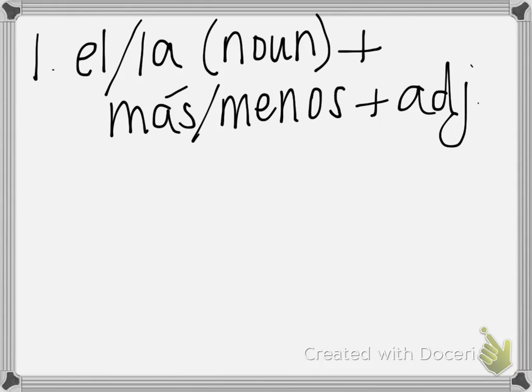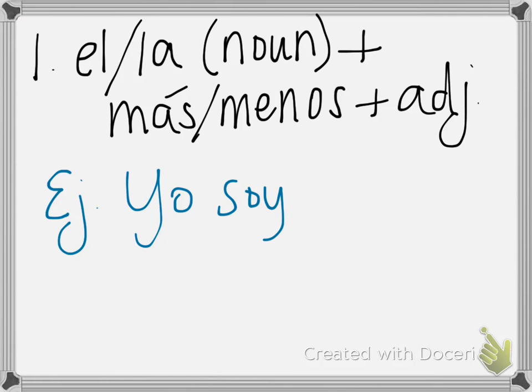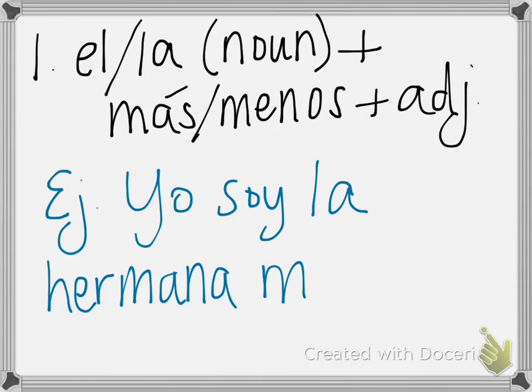Okay, so número uno, your first comparison structure. You use el or la with a noun with más or menos plus an adjective to talk about somebody being the most something or the least something. Okay, and the example I would like you to add here is: yo soy la hermana más joven.